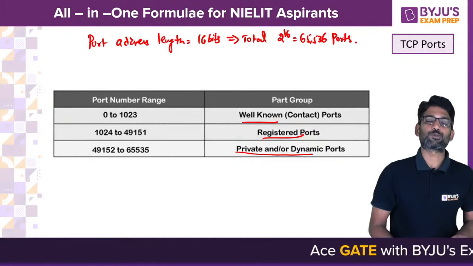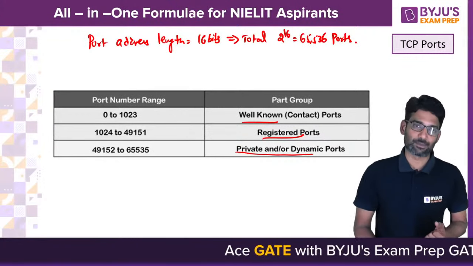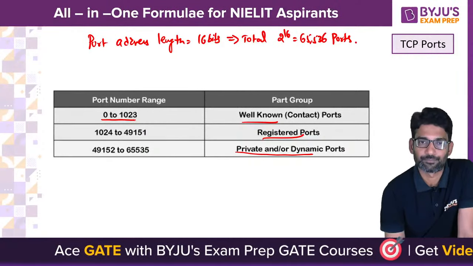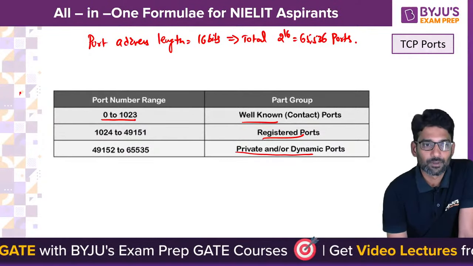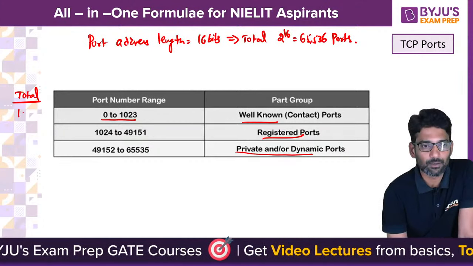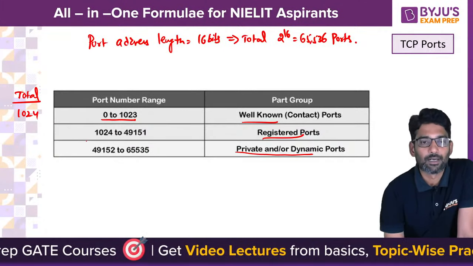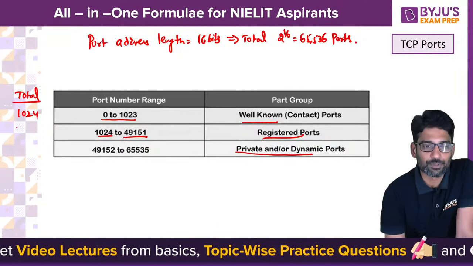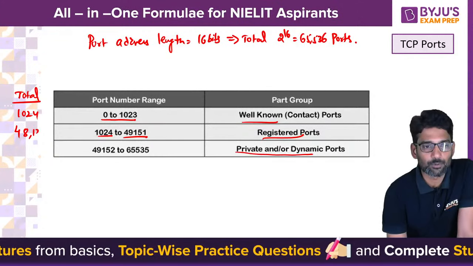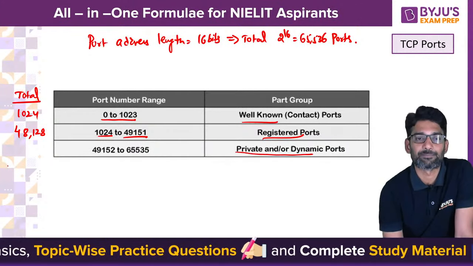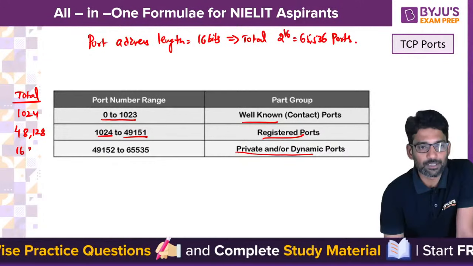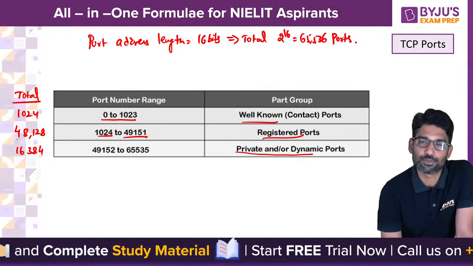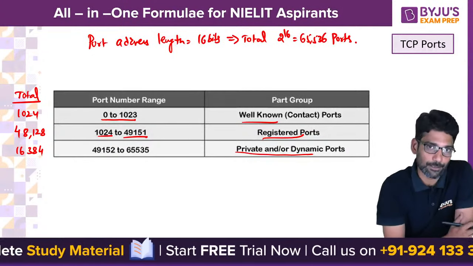Well-known ports you can also call contact ports or universal ports. The range is 0 to 1023. How many well-known ports are there? 1024. And from 1024 to 49151 are registered ports, so a total of 48,128 registered ports. And 16,384 dynamic or private ports. So please do remember this range.